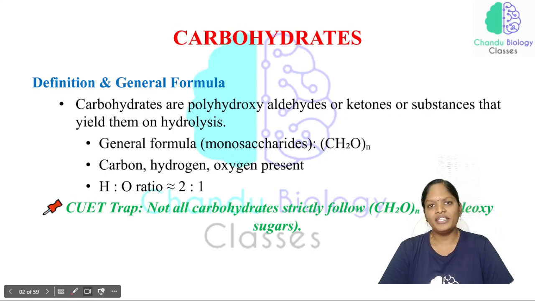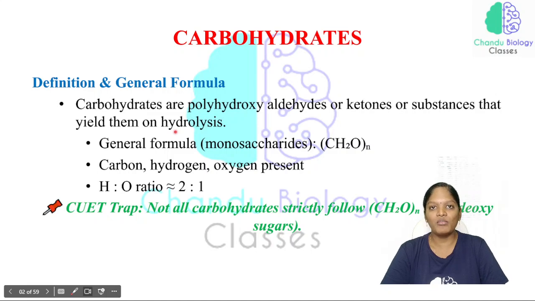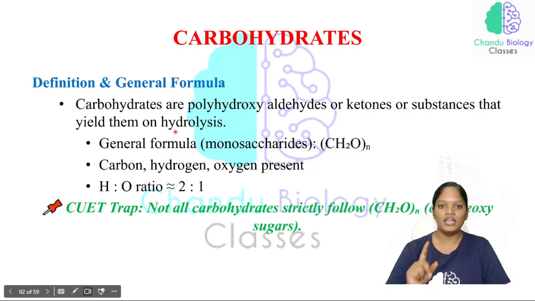So what are carbohydrates generally? Carbohydrates are nothing but sugars. When we define carbohydrates chemically, they are polyhydroxyaldehydes or polyhydroxyketones, or substances that yield them on hydrolysis. The substances which undergo a hydrolysis process and give sugar, those substances we call carbohydrates. But generally you should know that carbohydrates are nothing but sugars, and we can say carbohydrates are polyhydroxyaldehydes and polyhydroxyketones, right? This is very important.